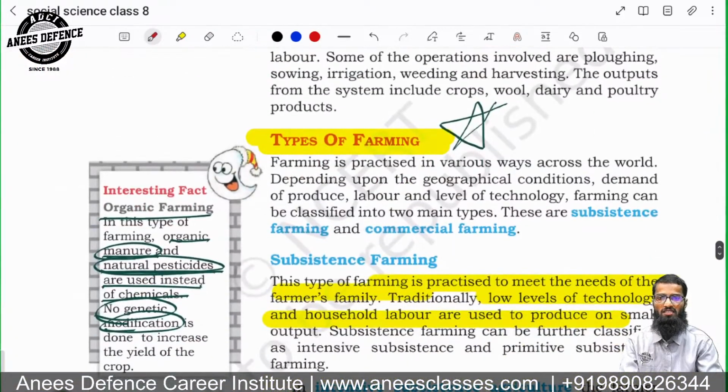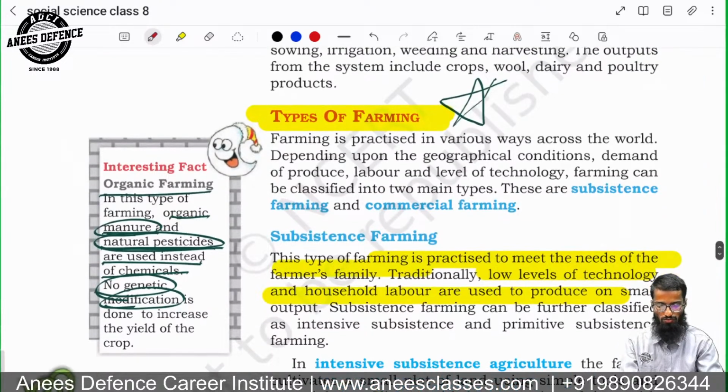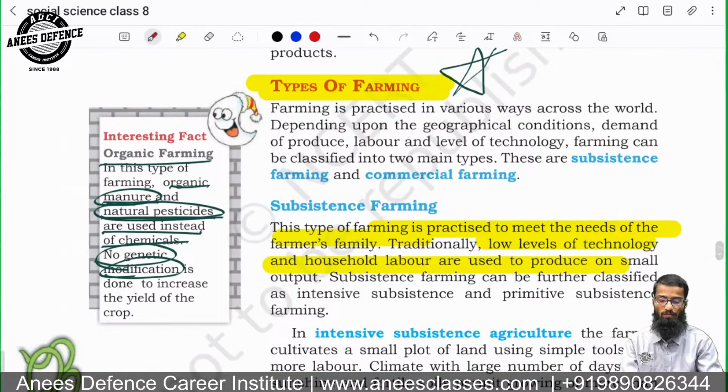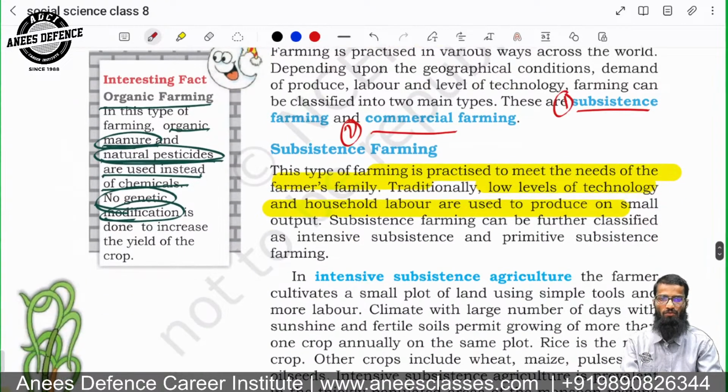Now, types of agriculture is important. Here, basically, we have two basic types of agriculture, and then further division of it. So we'll be discussing subsistence agriculture and commercial agriculture. One is subsistence agriculture, another is commercial agriculture or commercial farming. In subsistence farming, this type of farming is practiced to meet the needs of the farmer's family. The basic purpose of this type of agriculture is to fulfill the needs of the family.